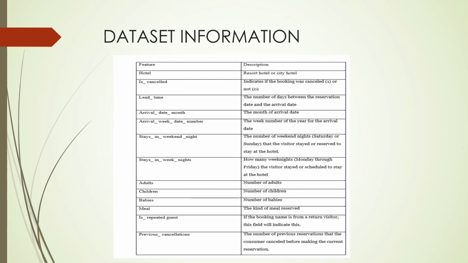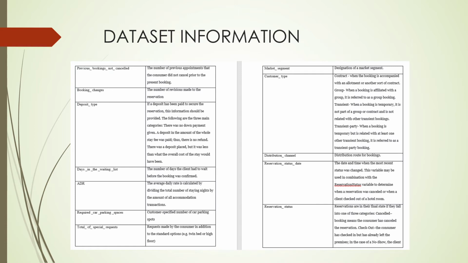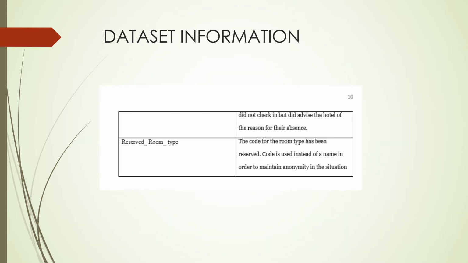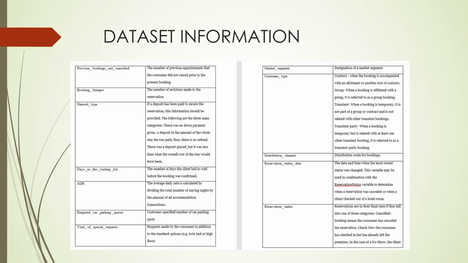For previous cancellations, the number of previous reservations that the consumer cancelled before making the current reservation. And moreover, there are previous bookings not cancelled, the number of previous reservations that the consumer did not cancel prior to the present booking. Booking changes, the number of revisions made to the reservation. Deposit type, if a deposit has been paid to secure the reservation. Days in waiting list, the number of days the client had to wait before the booking was confirmed. ADR, which means the average daily rate, which is calculated by dividing the total of all accommodation transactions by the total number of staying nights.